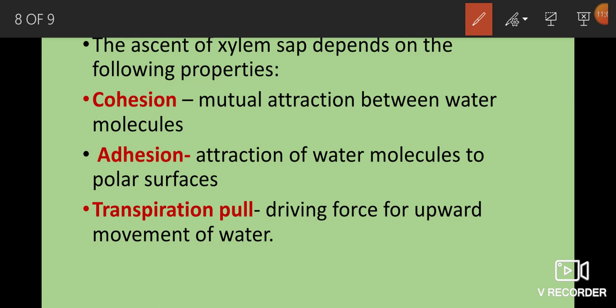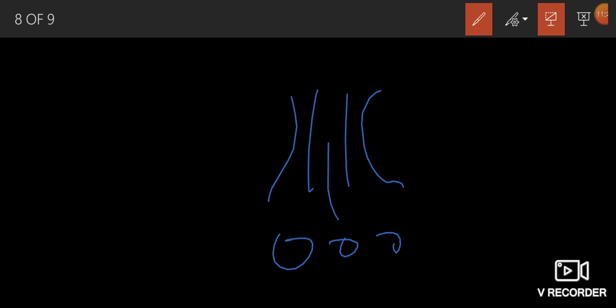Finally, transpirational pull. The third property of water is transpirational pull. This is nothing but the driving force for upward movement of water molecules.